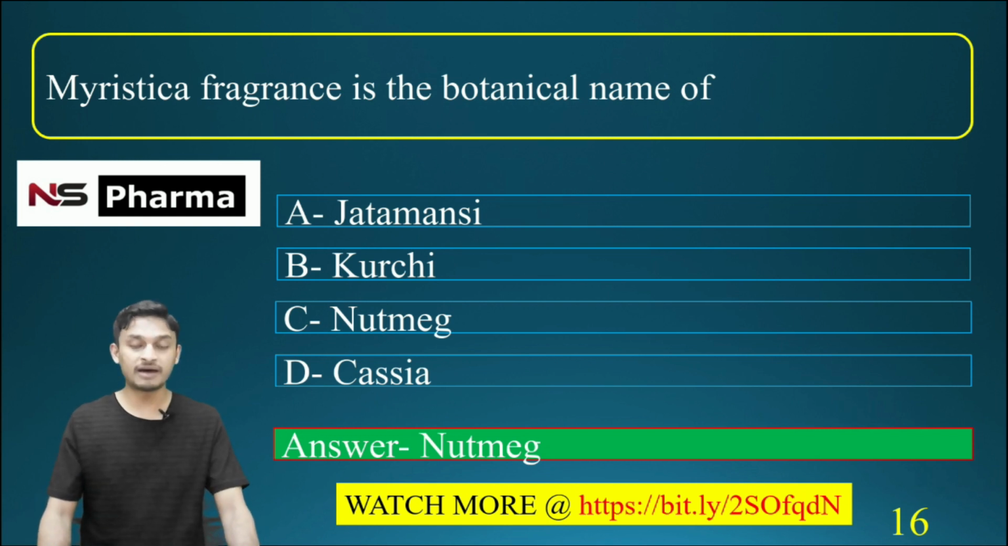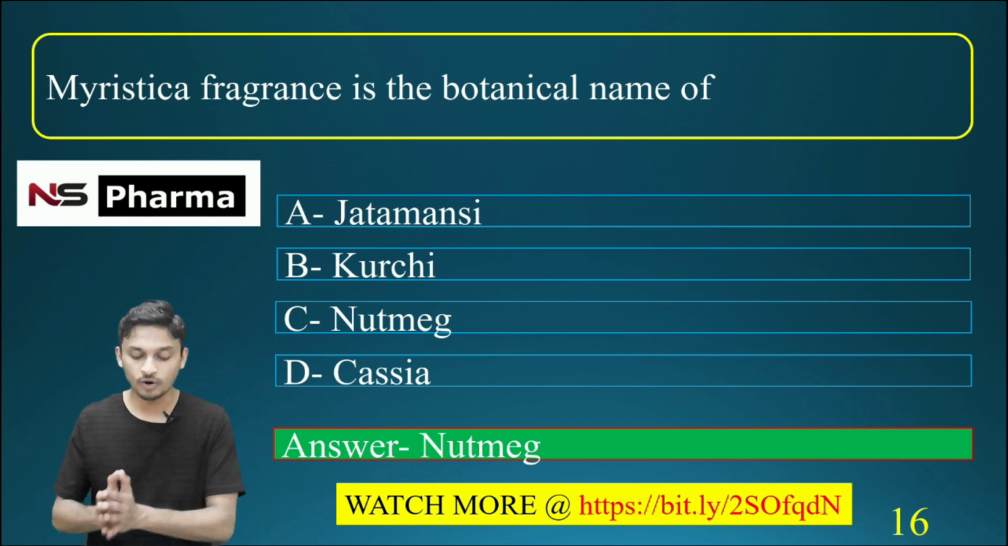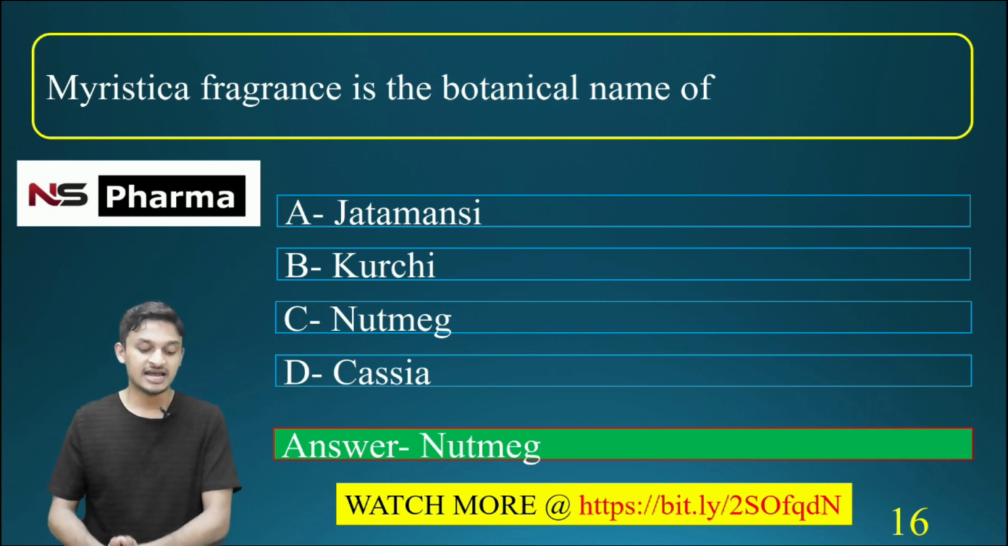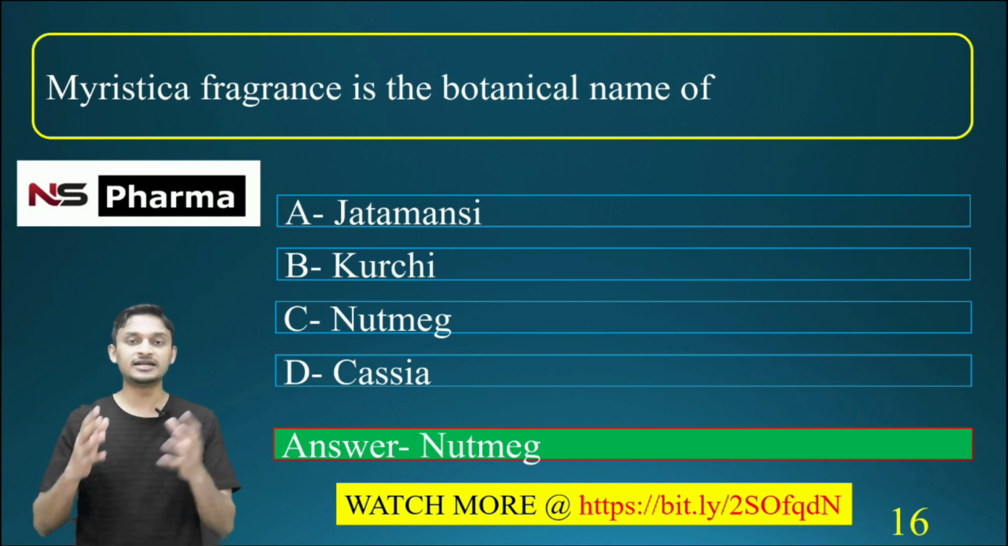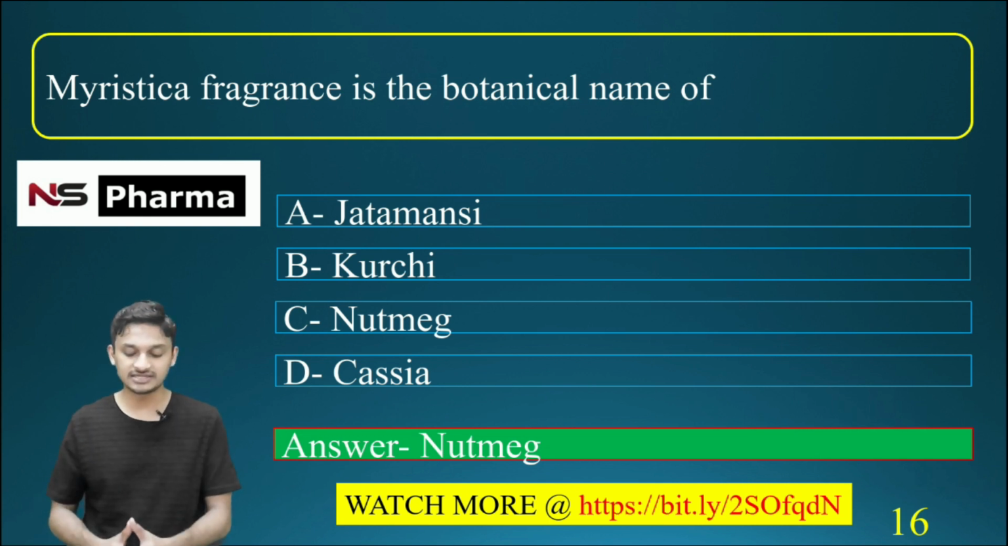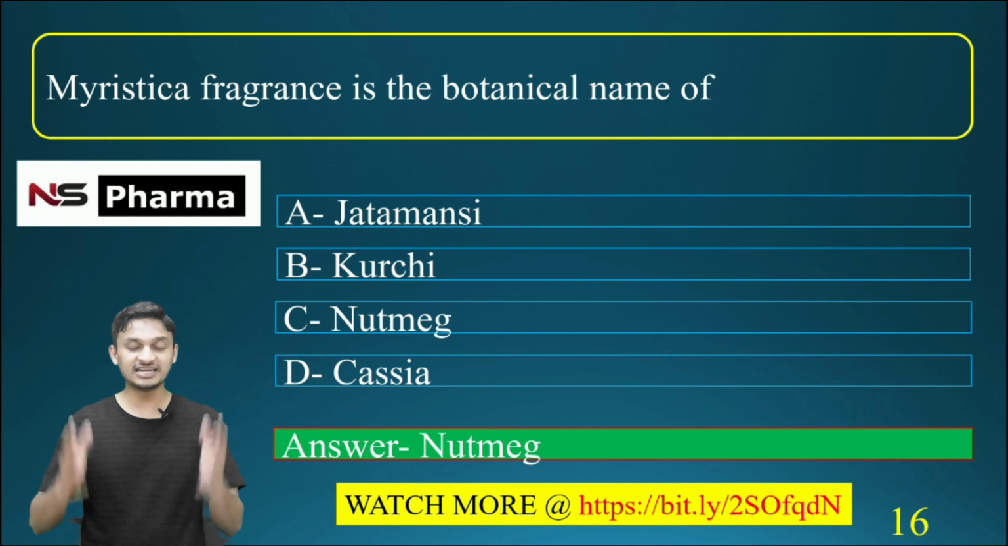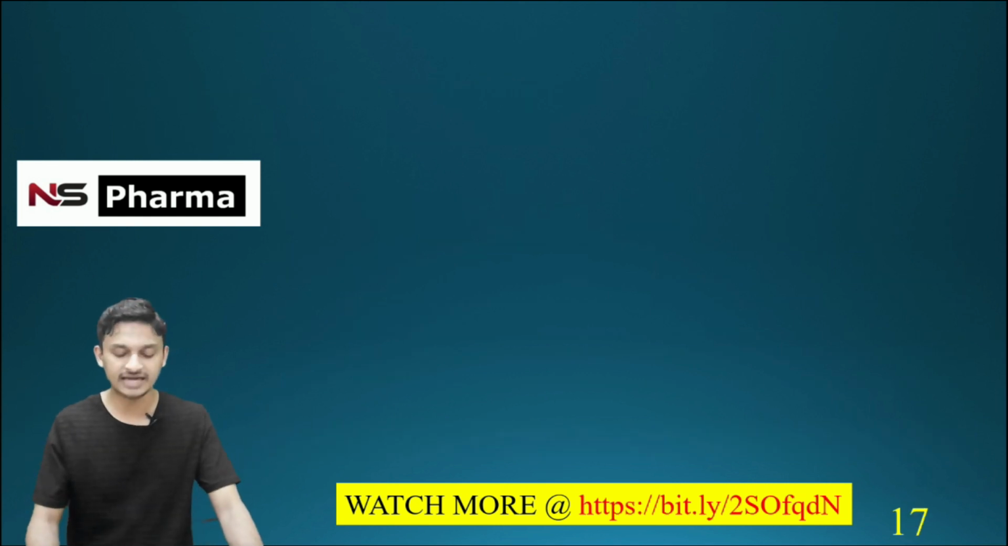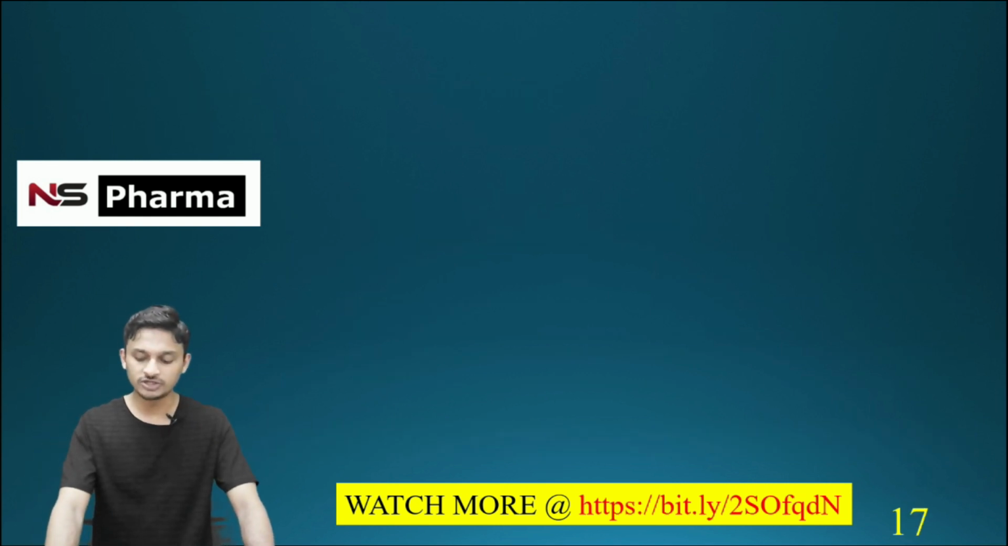What about Jadamansi? What is the botanical name of Jadamansi? Jadamansi botanical name is Nardostachys jadamansi. What about Kurchi? Kurchi is Holarrhena antidysenterica. Cassia is Cinnamomum cassia. Okay. Now we are going to the next question.